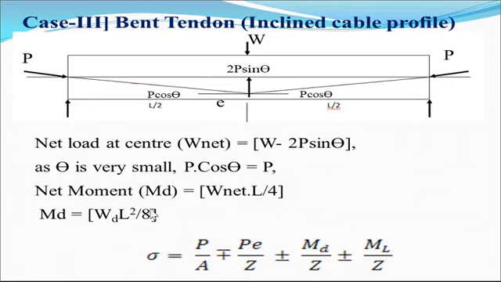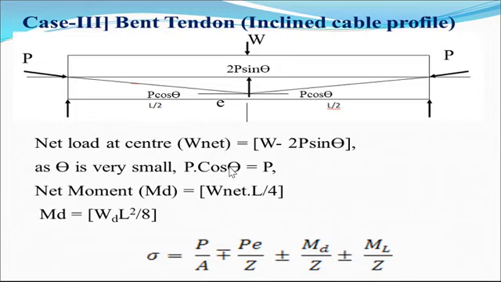As theta is very small, we can say that P cos theta is equal to P, that is the pre-stressing force. Therefore, the net at this point, if you take the components of the pre-stressing force in this direction and this direction, it is 2P sin theta upward, and the P cos theta components cancel out. So this W is counteracted by this 2P sin theta.